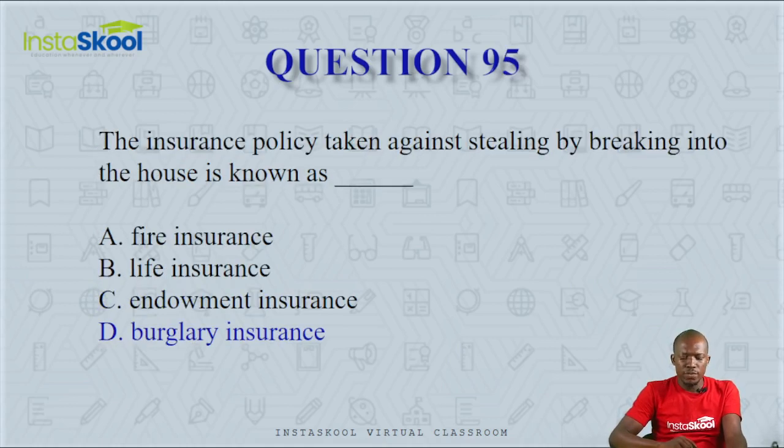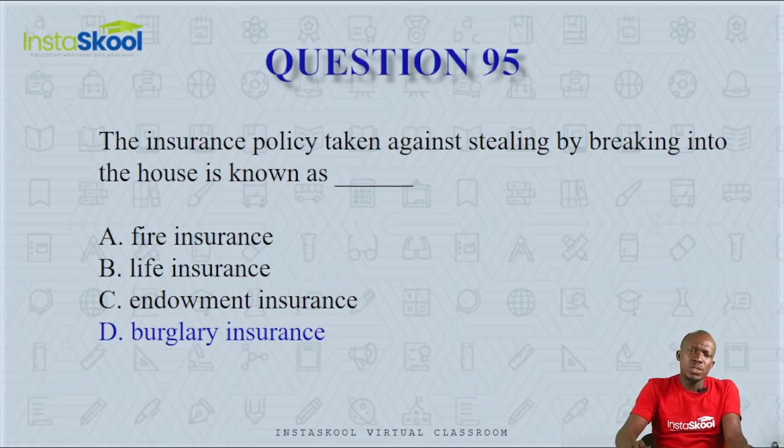Question 95. The insurance policy taken against stealing by breaking into the house is known as dash: fire insurance, life insurance, endowment insurance, or burglary insurance. We have explained these options earlier. Fire insurance is against outbreak of fire. Life insurance is against life.